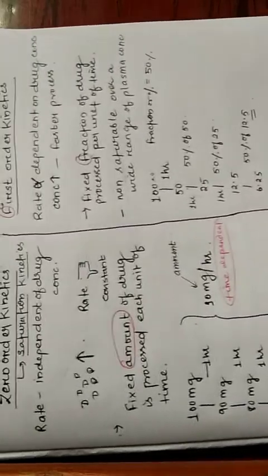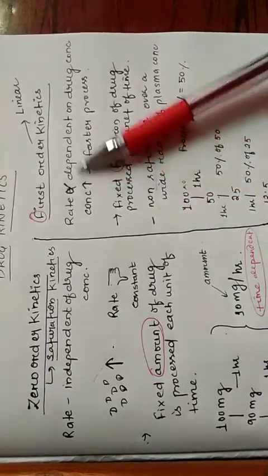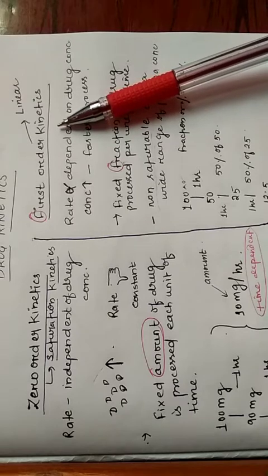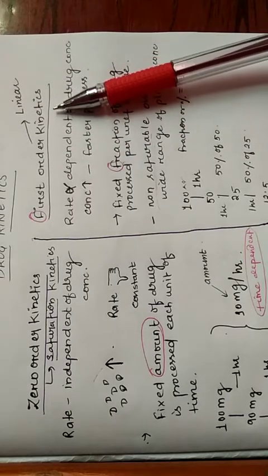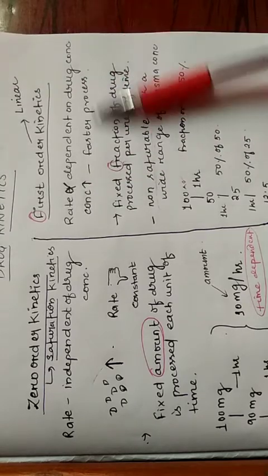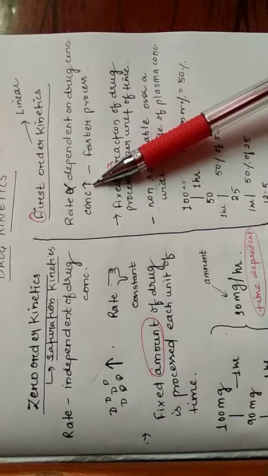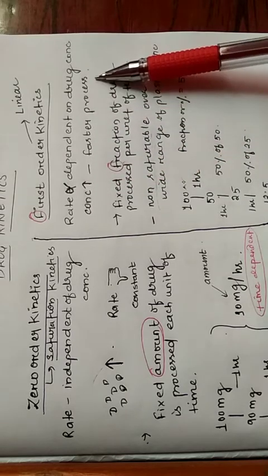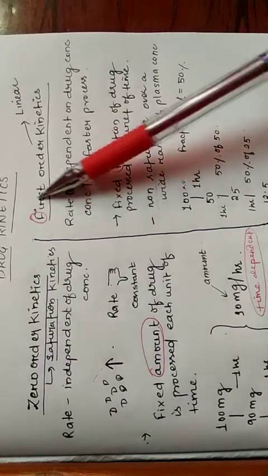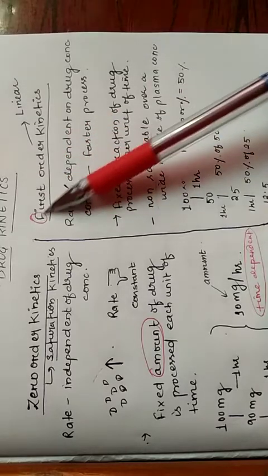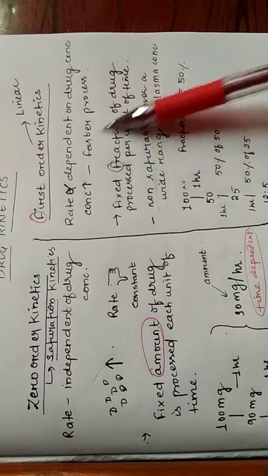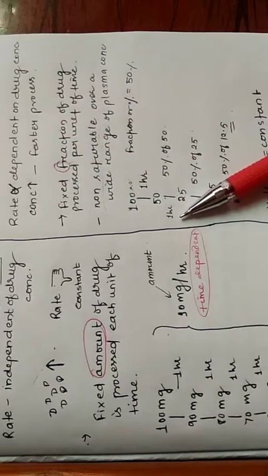Now next, I will tell you about the first order kinetics. This first order kinetics is also known as linear kinetics. In this first order kinetics, the rate is dependent on the drug concentration. Means as the concentration of drug increases in the plasma, the process will be faster. Here we must focus on this F. F for first and F for fraction, as it is very important. In the first order kinetics, a fixed fraction of drug is processed per unit of time.